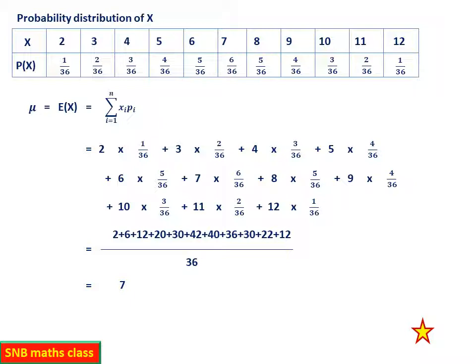Now it is just question of simplification. So when you simplify, you get 2 plus 6 plus 12 plus 20 plus 30 plus 42 plus 40 plus 36 plus 30 plus 22 plus 12. This is the numerator, and denominator of course common LCM, that is 36. You have to simplify this one. When you simplify, you get 7.